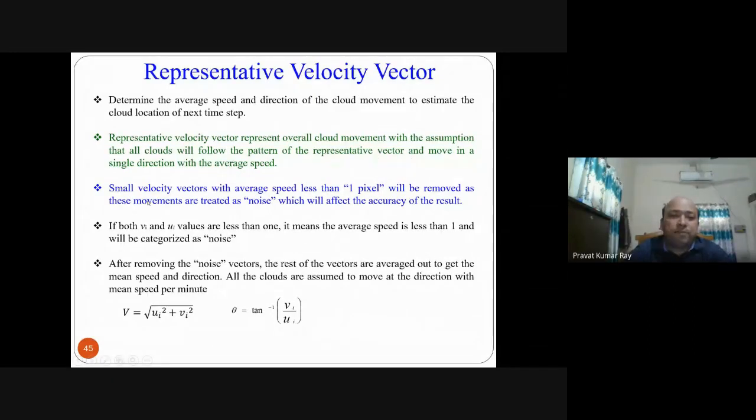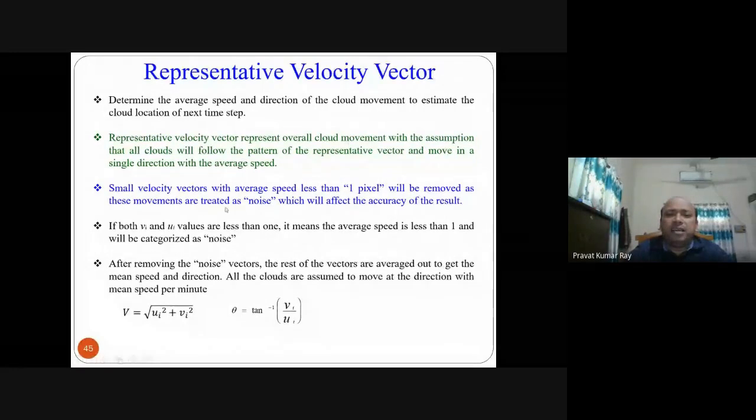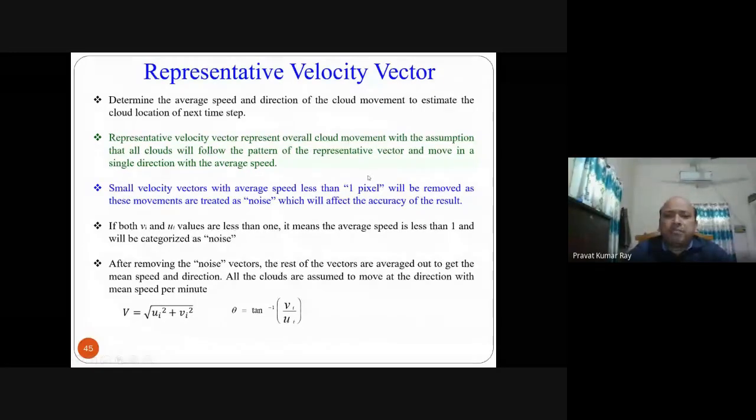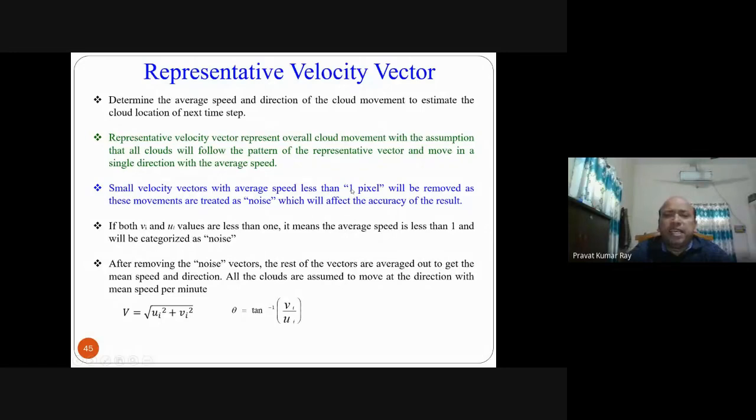For that, small velocity vectors whose average speed is less than 1 pixel are removed in our analysis, because they are treated as noise. If you take them into account, the accuracy of the result may suffer. So if both the horizontal and vertical velocity values, Ui and Vi, are less than 1 pixel, the average speed is less than 1 and it is categorized as noise and removed.